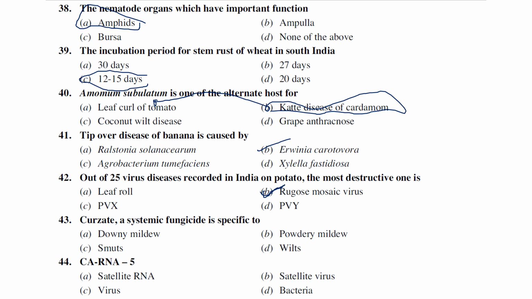Curzate, a systemic fungicide, is specific for the following disease. So Curzate is a systemic fungicide; which disease are they asking it is recommended for? Downy mildew, powdery mildew, smuts and wilts. Generally it is recommended for downy mildew diseases. CARNA-5 is generally a satellite RNA, satellite virus, or bacteria? Generally it is a satellite RNA.